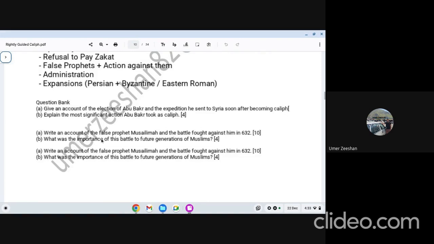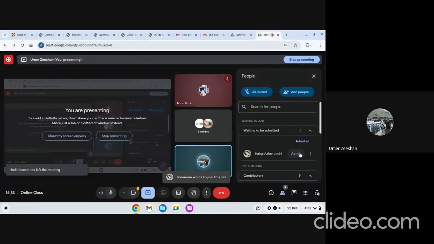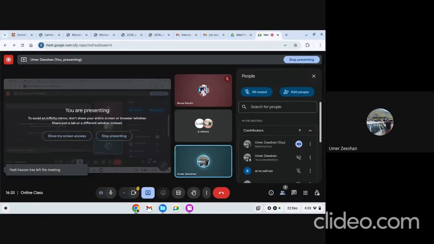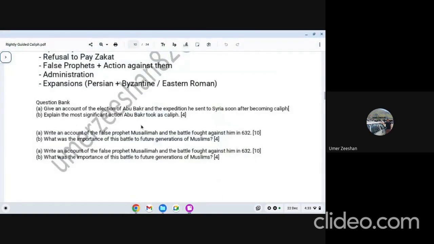Then we have false prophet, which is a very common one. False prophet Musaylama and the war against him. What's the name of the battle fought against Musaylama? Battle of Yamama. So you can see Musaylama alone, with the war against him, is a separate 10 mark question. That is the Cambridge question which is asked in CIE exams. So keep in mind that such a type of question is asked and it could be asked again.